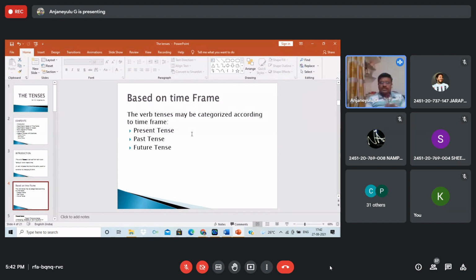If you look at each tense, like present tense, past, and future tense, again, each tense has four types, four categories. What are the types each tense has? If you look at the present tense, it has simple present, present continuous, present perfect, and present perfect continuous.